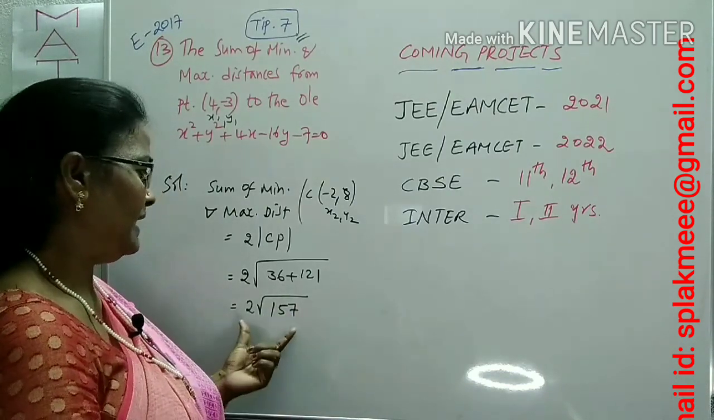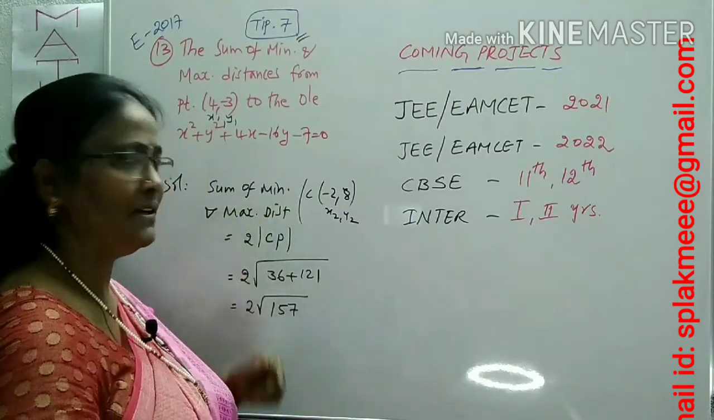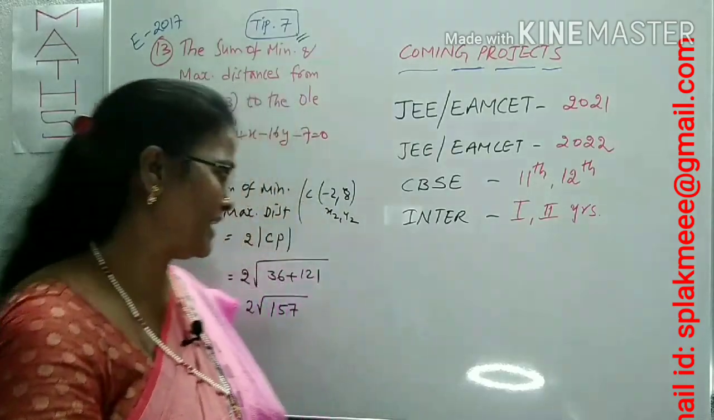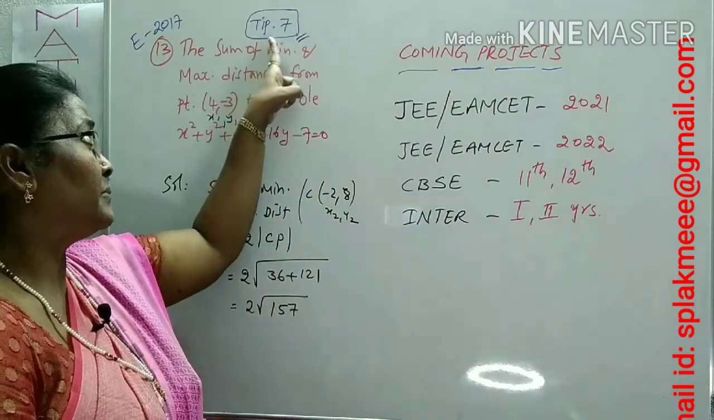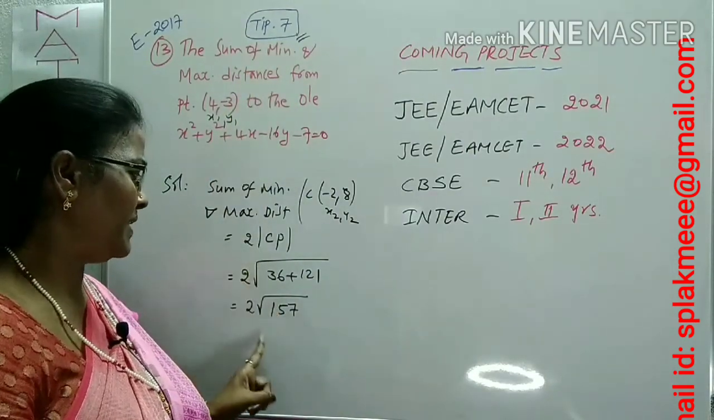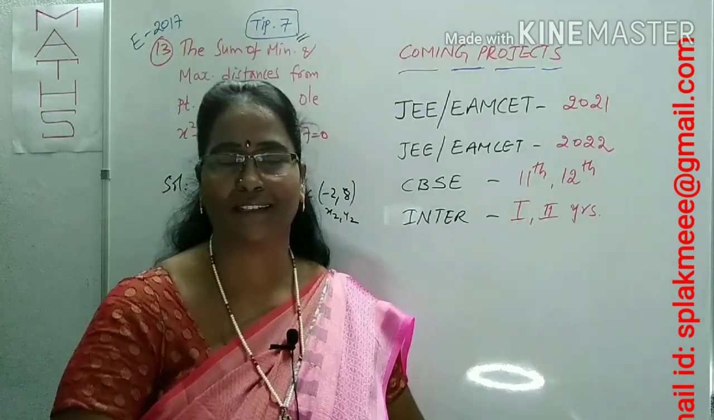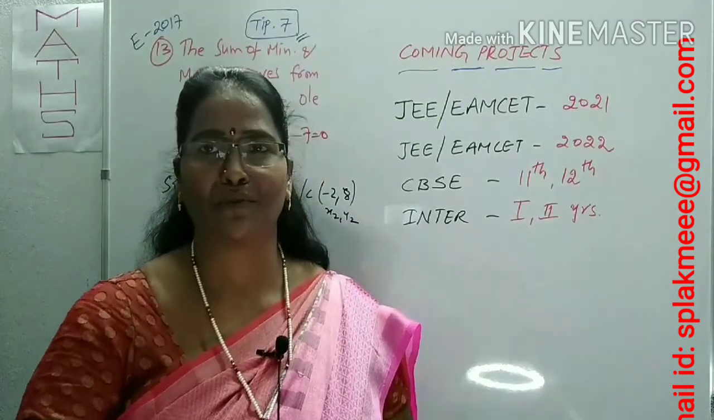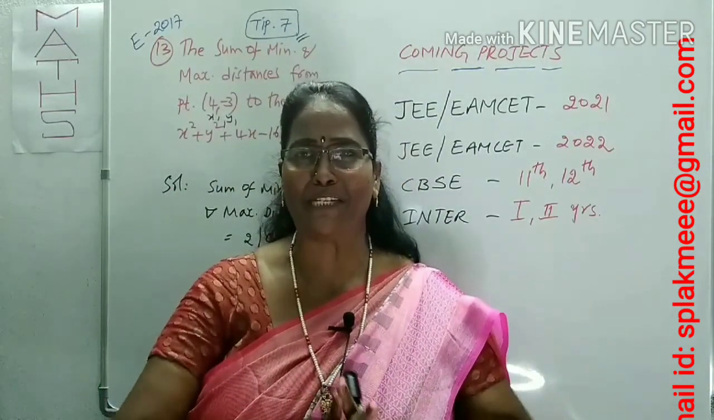This is the sum of the minimum and maximum distances from a point to the circle. What is the tip I have given to you? Under tip number 7, 2 mod CP, that is all I use here. The distance between two points formula you can use easily. Is it clear? So these are the various questions I discussed about the 10 magical tips to crack MSET previous years